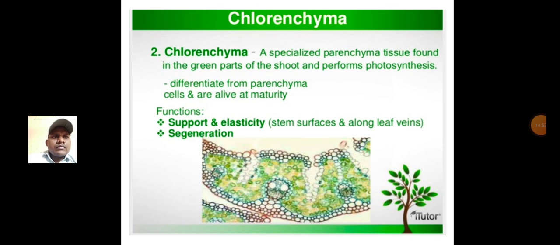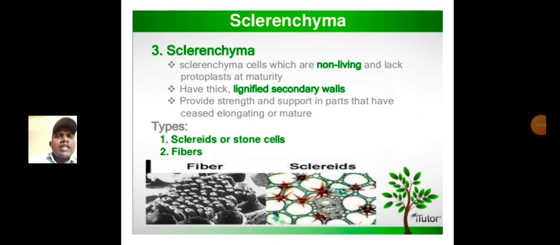Next to sclerenchyma. Sclerenchyma cells are non-living and lack protoplast at maturity. They have thick cell walls made up of lignified secondary walls. They provide strength and support in parts that have ceased elongating or mature. Types of sclerenchyma: sclereids, which are stone cells. Second one, fibers.